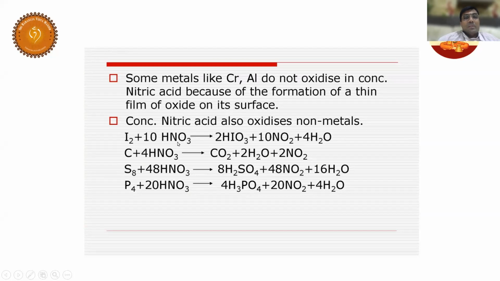Now, students, have a look here. Iodine, carbon, sulfur, phosphorus. Are these metals or non-metals? Rasagna. Non-metals. They're all non-metals. Good. So these non-metals also will be converted into the respective oxy acids. HIO3. Similarly, carbonic acid. Similarly, H2SO4, H3PO4. You can see, students, in all cases, HNO3 in the process gets reduced to NO2.